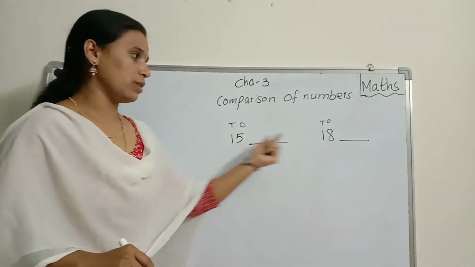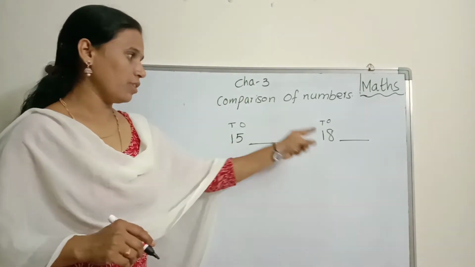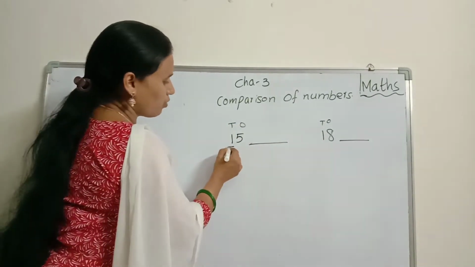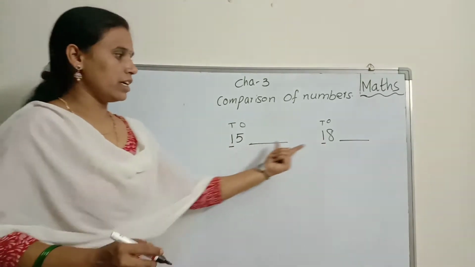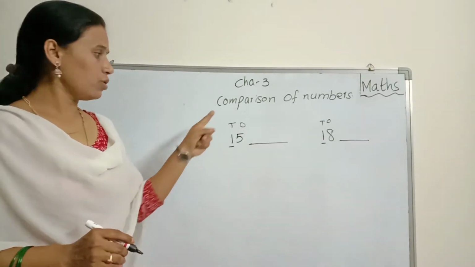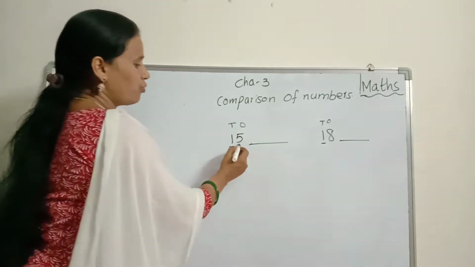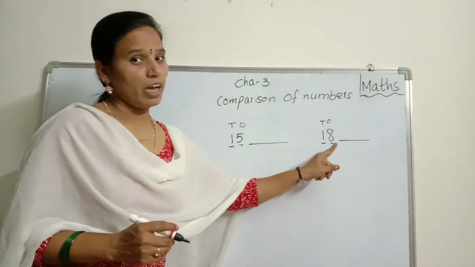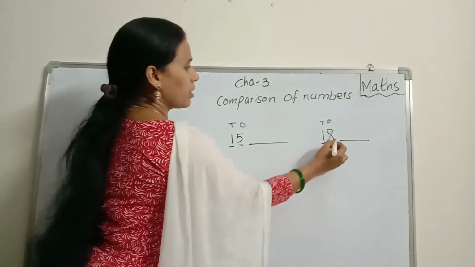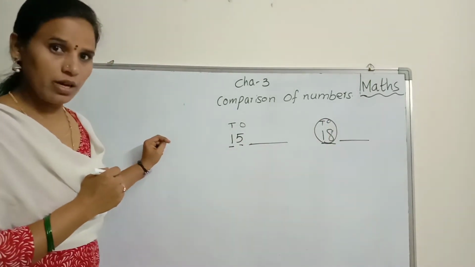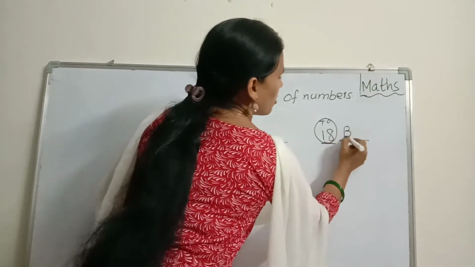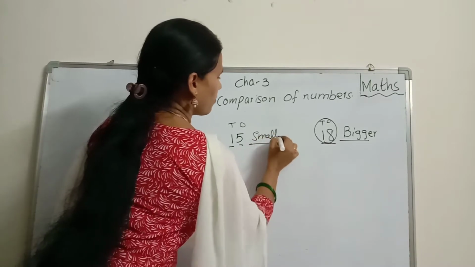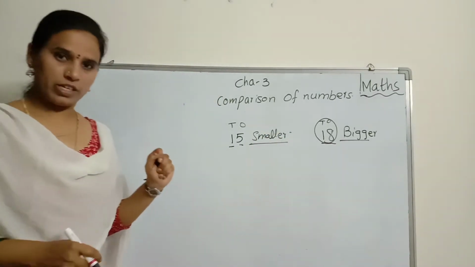We have here two-digit numbers, both of them, right? First of all, we compare only the tens place numbers. What are the tens place numbers? Here 1, here also 1. Both sides the same number. Then we go to the ones place digits. 5 and 8. Which is the bigger number? 5 or 8? 8 only, no? So, this is the bigger number. Yes, this is the bigger number. So, you can mention bigger. This is the smaller. Okay, children? Do you understand?